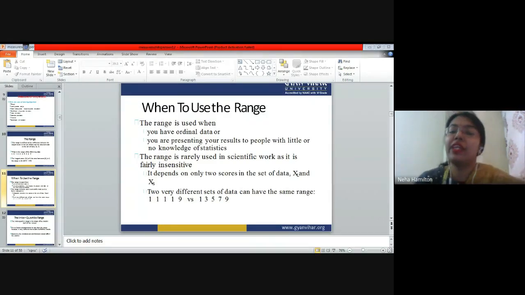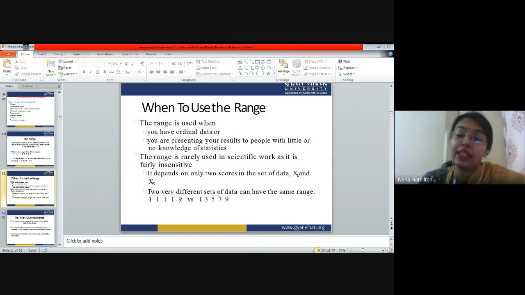So whenever we have ordinal data, for example, height, age, temperature, right? So for example, minus 2 degrees Celsius is less as compared to 2 degrees Celsius, right? So this is also ordinal data, right? So ordinal data gives you ranks or clearly defines that this number is greater than this number, right? We have nominal data also.